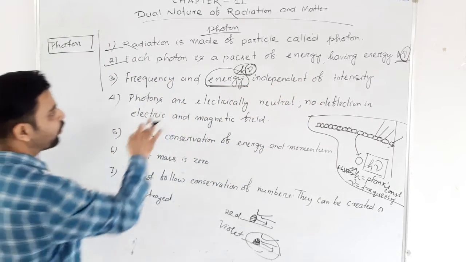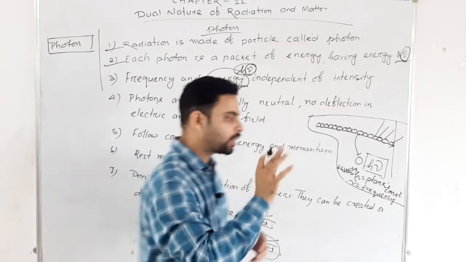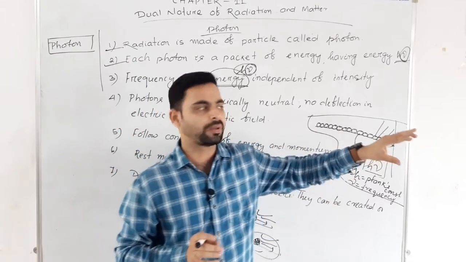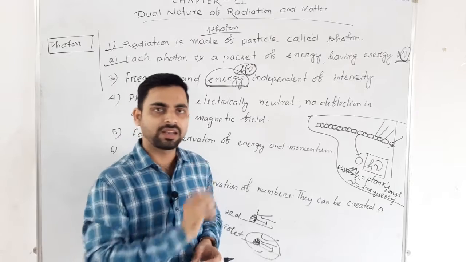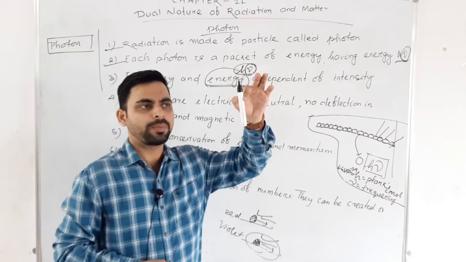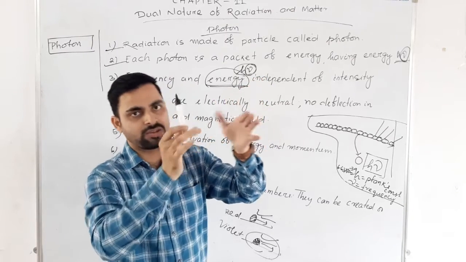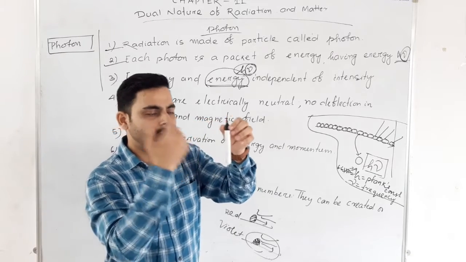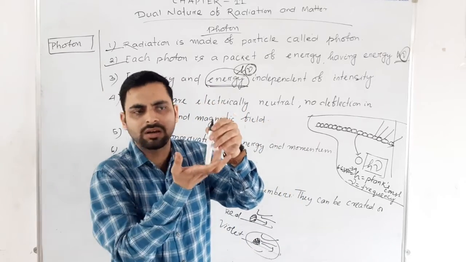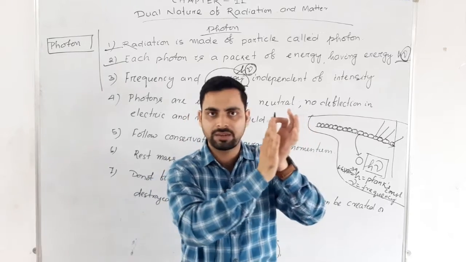Third thing, that photons are electrically neutral. Photon electrically neutral होते हैं, कोई उसमें चार्ज नहीं होता, इलेक्ट्रिक चार्ज नहीं होता फोटन में, right? So if a photon is electrically neutral, it is a neutral particle. When I place this neutral particle inside a charge, the charged particle cannot affect this. Okay, because it is neutral, na? As it is neutral, the electric charge cannot affect it.